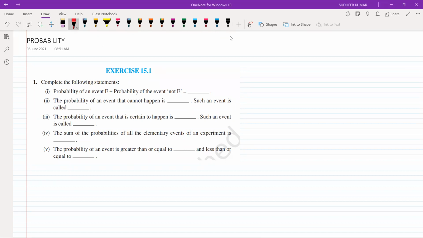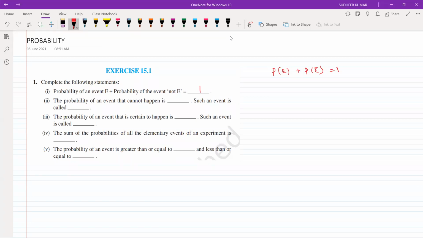Right, let us see this one. Complete the following statements. Probability of an event E plus probability of the event not E. What's the result? P of E plus P of not E is 1.